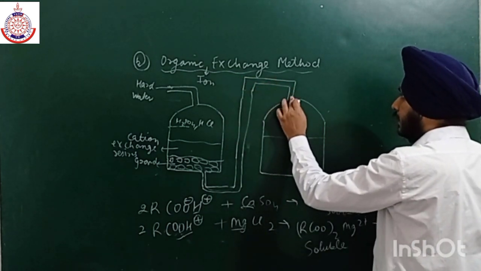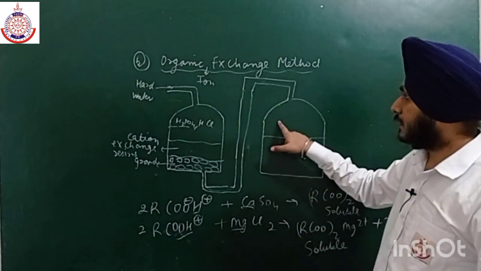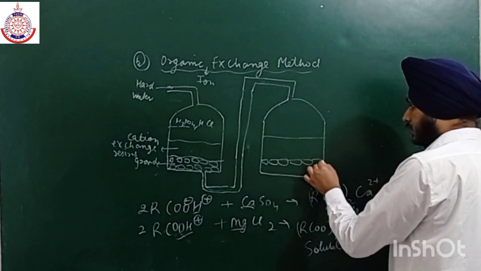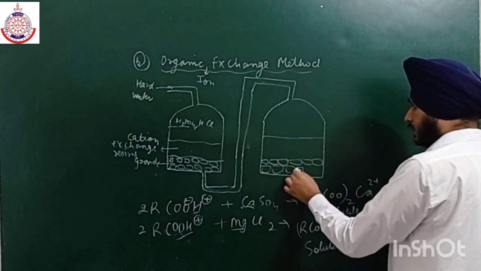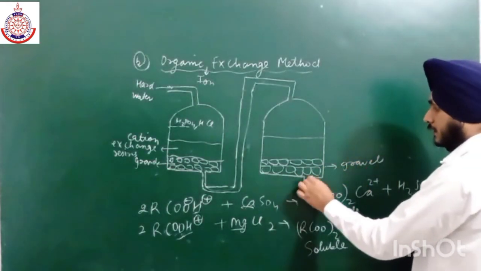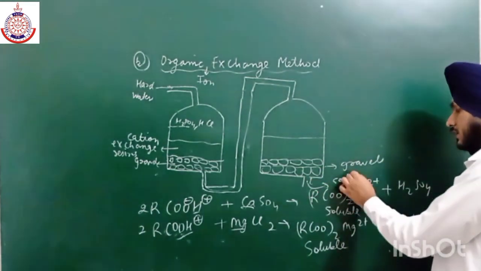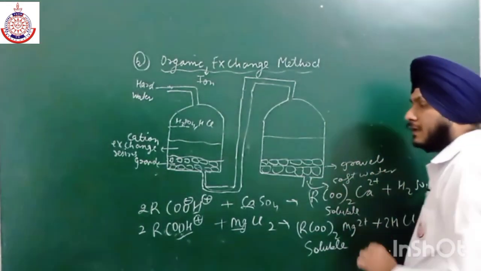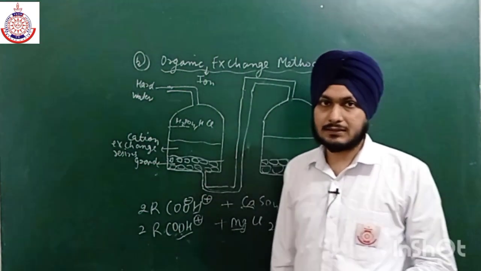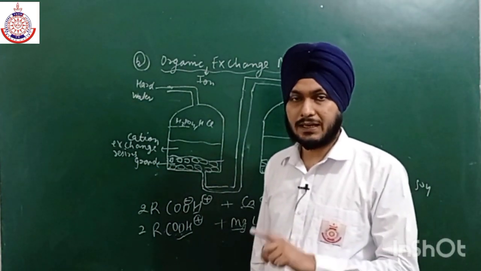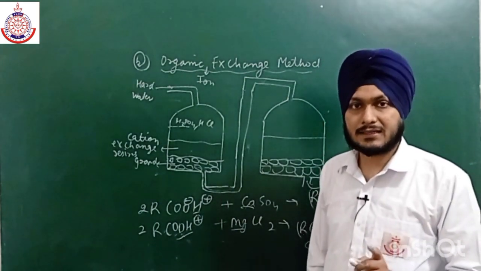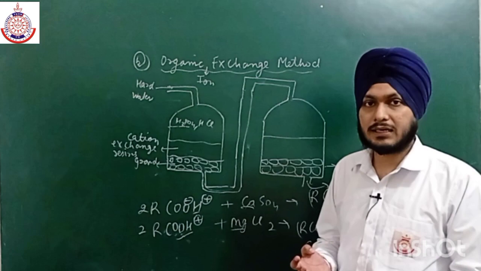From here the water enters into the second container, and in this container again we have some gravel over here. There are a lot of pebbles here, and there is also an outlet for the removal of the soft water. Now this soft water is free from both the cations as well as anions, like magnesium, calcium, chlorides and sulfates.